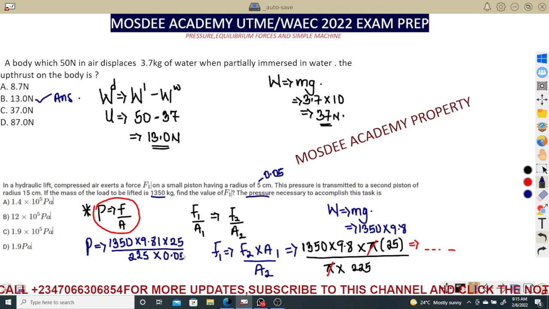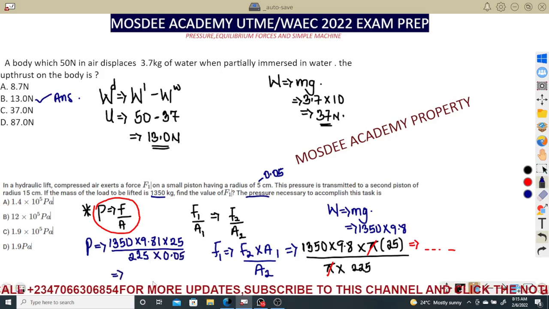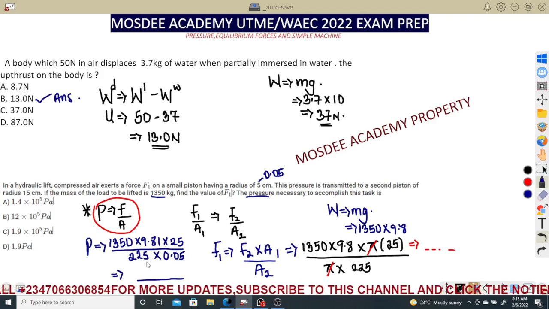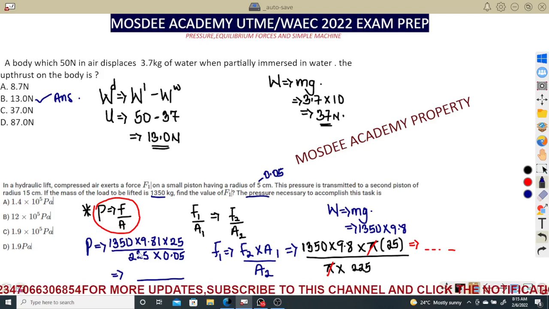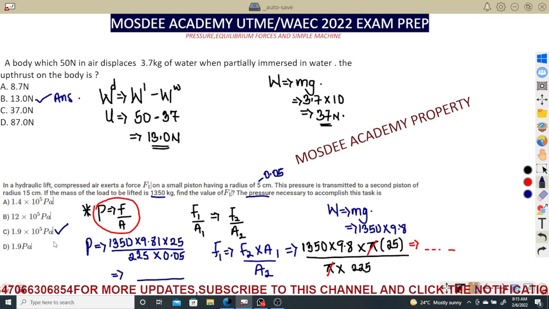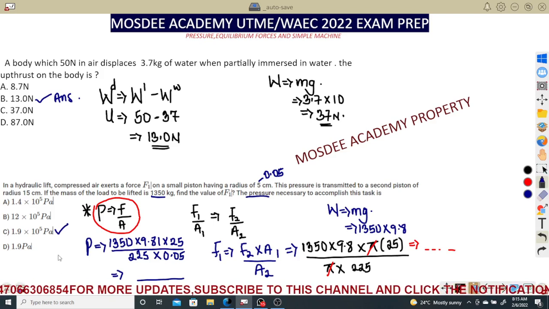So now all you just need to do, guys, is to punch your calculator and tell me the value of this. And if you go by what I am saying here, for my assumption, I do say it, I'm very, very good in here. This is 5, this is 5. 5 can go here. Then we are having, this is 10. This is putting 10 at the back of this, then what I have here will be very close to 2. So I'm going to write 1.9 times 10 raised to power 5 Pascal.